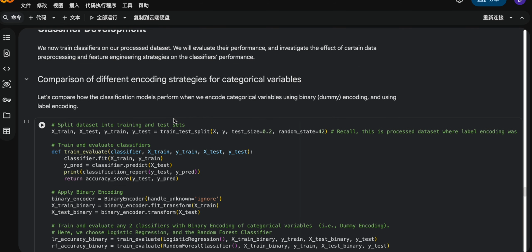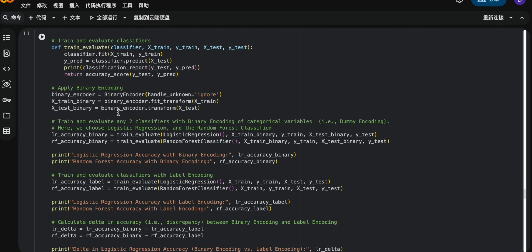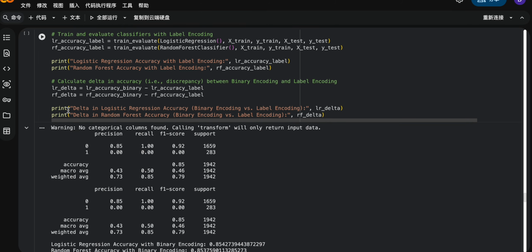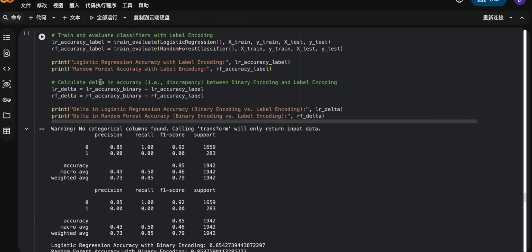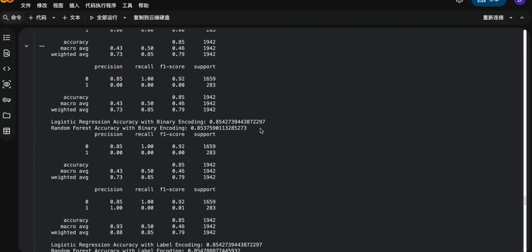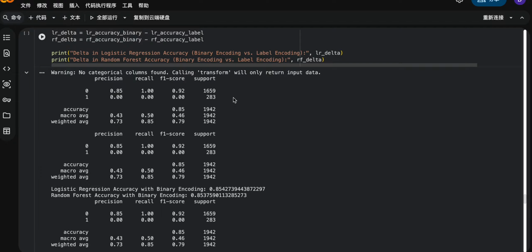We also used different encoding strategies for categorical variables. We used binary encoding and label encoding for logistic regression and random forest. We found that after applying the encoding, there was no change, or only a small change, to the accuracy, due to the class imbalance: class 0 has more than 1,000, but class 1 has just 283.